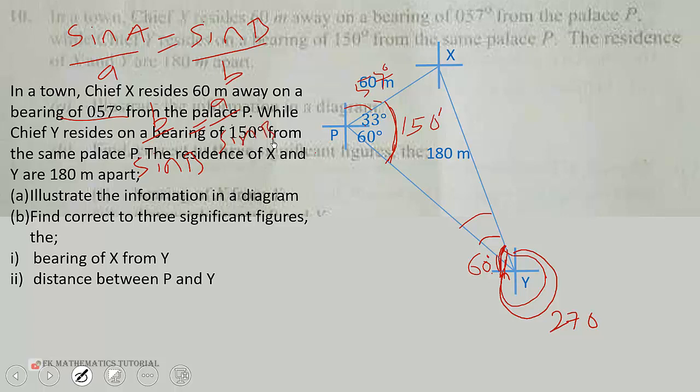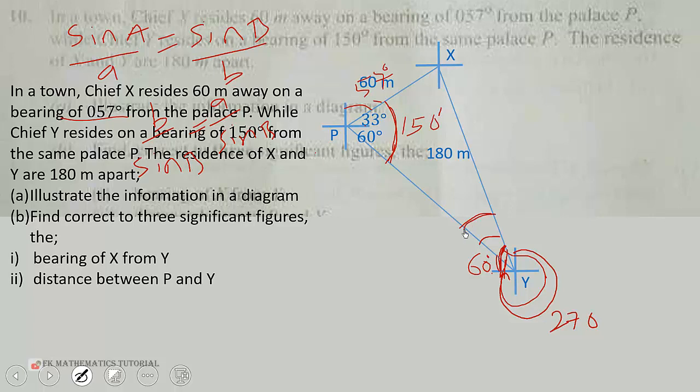You can take any of them. So sine A over A will be equal to sine C over C. So that is the sine rule for you. We can use it if the triangle is not a right angle triangle, and we know an angle and two sides. We can use it to find a second angle.